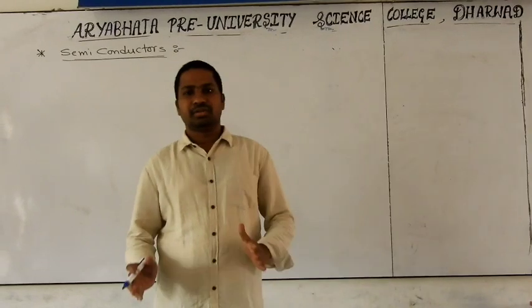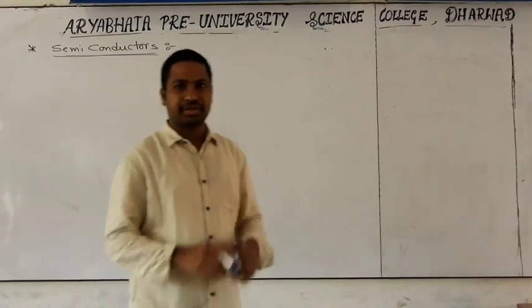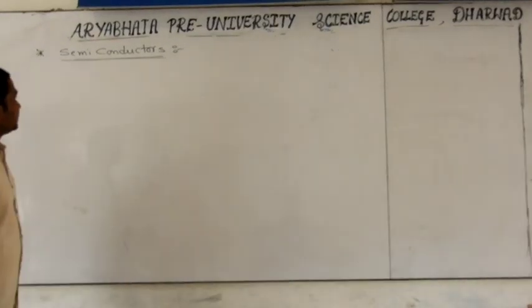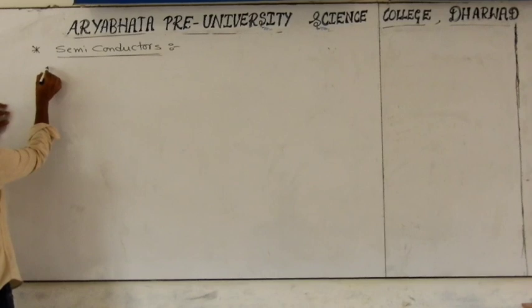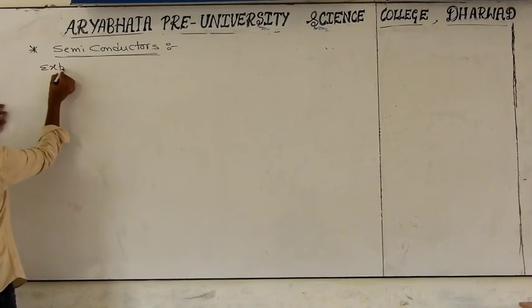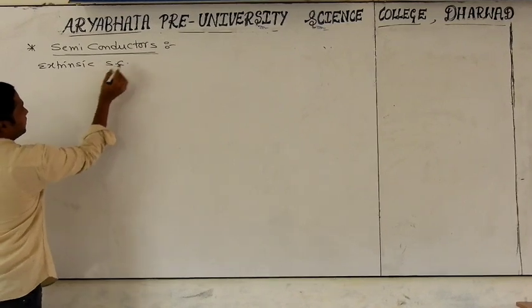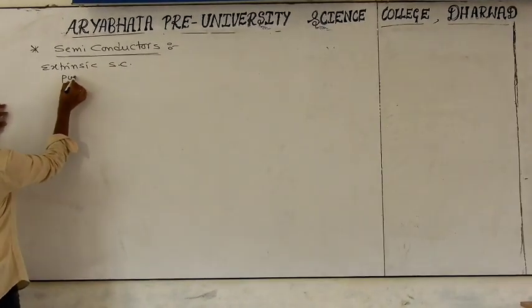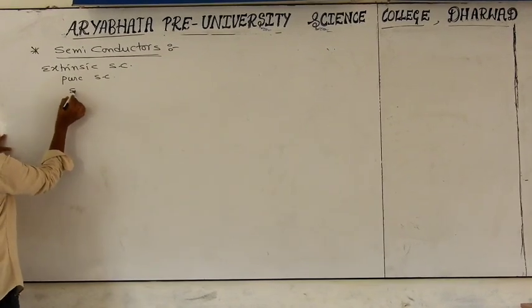Today we are discussing semiconductors. Yesterday we gave some definitions and we will see further continuation. Semiconductors, see carefully. First of all, we have to discuss extrinsic semiconductors. What is the meaning of pure semiconductors?